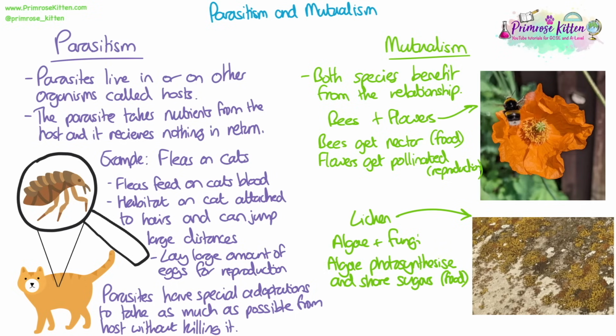Lichens are another example of mutualism. They are actually two organisms, an algae and a fungus, and these live together in a symbiotic relationship. The algae photosynthesize and therefore produce sugars which they share with the fungus, so they provide it with food, and the fungus provides shelter for the algae from harsh climate.